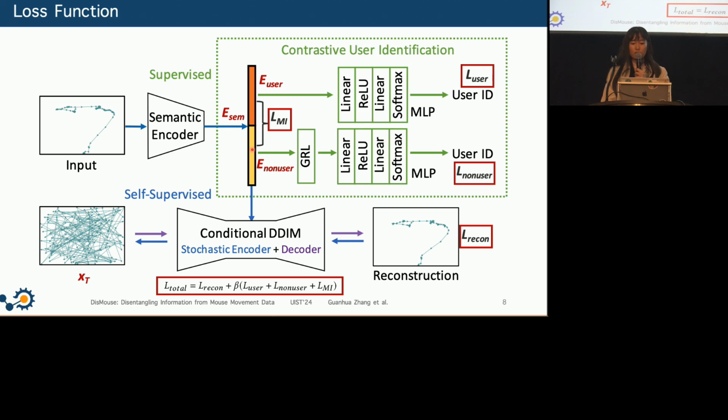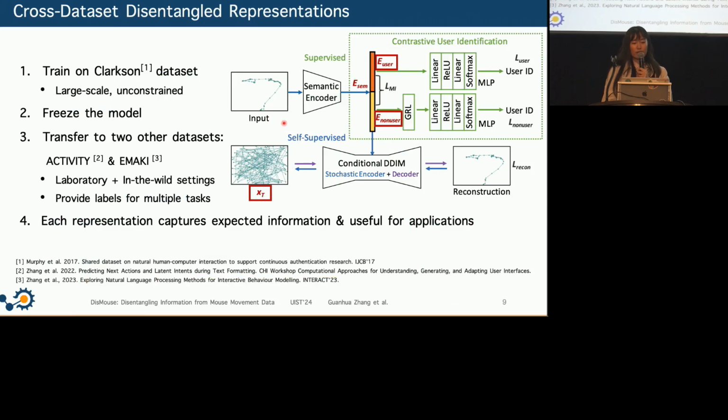We train this model via a combination of loss functions: the reconstruction loss for denoising, the two classification loss functions for user identification, as well as the mutual information loss to push these two semantic representations towards larger semantic distinction. We trained the model on a large-scale publicly available data set that was collected in an unconstrained setting. To assess the generalizability of our model and of the learned representations, we then froze the pre-trained model and directly transferred it to two other data sets for evaluation without any fine-tuning.